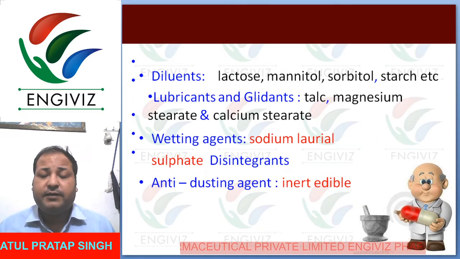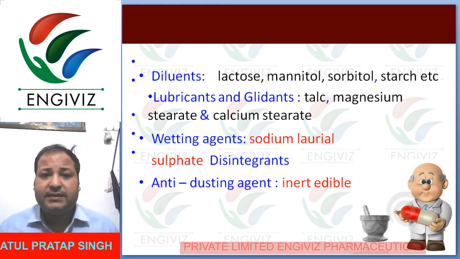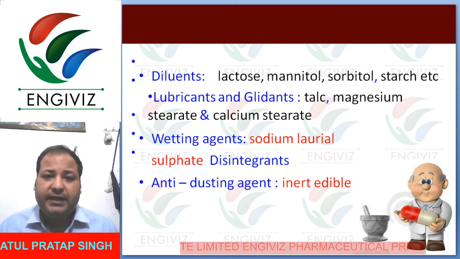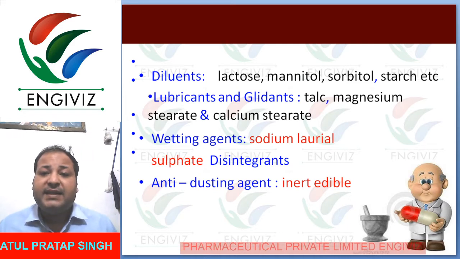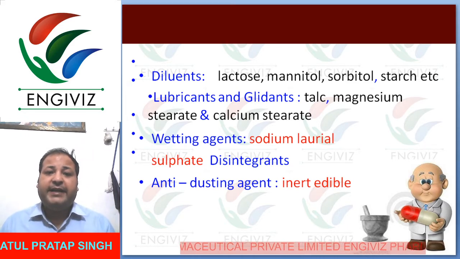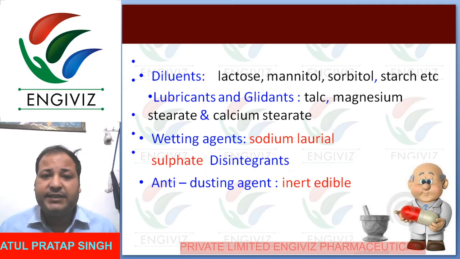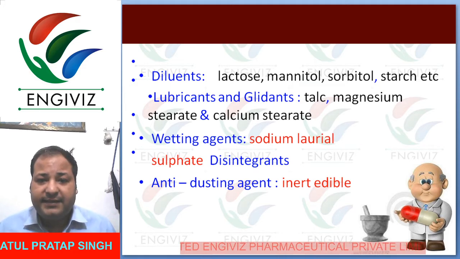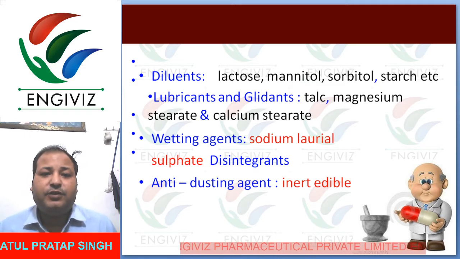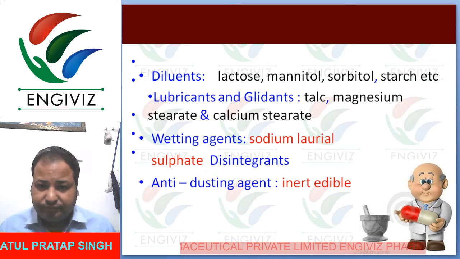Next is diluents. Students know very well that a diluent increases the bulk of any drug, for example lactose, mannitol, sorbitol, starch, etc. Lubricants and glidants are talc, magnesium stearate and calcium stearate, which increase the flow property of powders. The wetting agent is sodium lauryl sulfate, and a disintegrant is also used. The anti-dusting agent is inert edible oil.